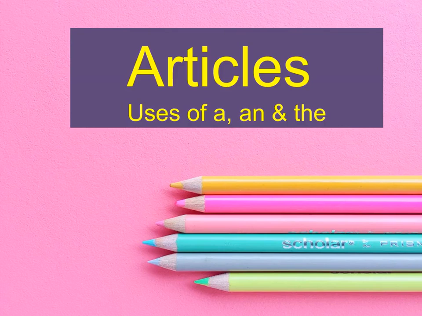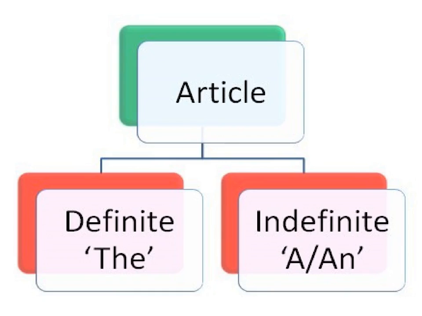There are two types of articles, definite and indefinite. The definite article is "the". It is used with definite things which are already known to us, whereas indefinite articles include "a" and "an". "A" is used with a word starting with a consonant, whereas "an" is used with a word starting with a vowel, but there are certain exceptions.